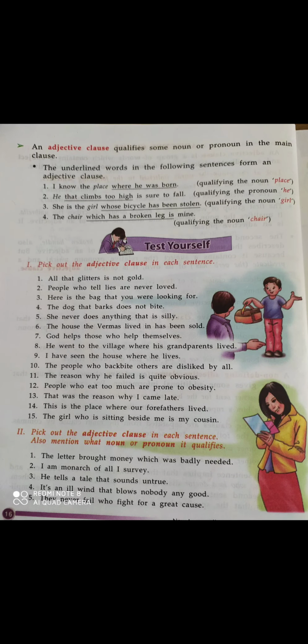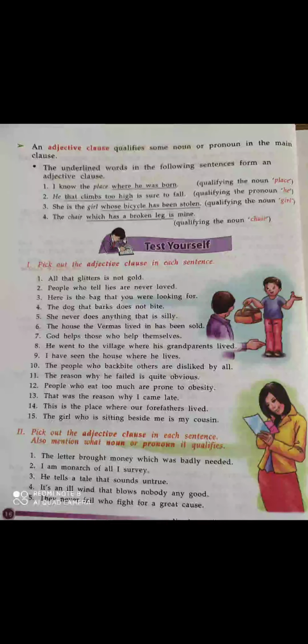Okay, so anything is a noun here. Like this, the rest of the sentence you have to find out the adjective clause by yourself. Okay, try yourself. Now, second exercise: speak out the adjective clause in each sentence. Also mention what noun or pronoun it qualifies. So you have to find out the adjective clause and the noun which they qualify.